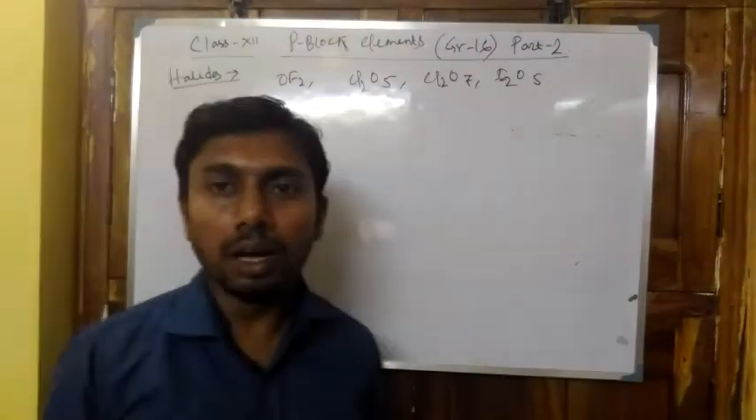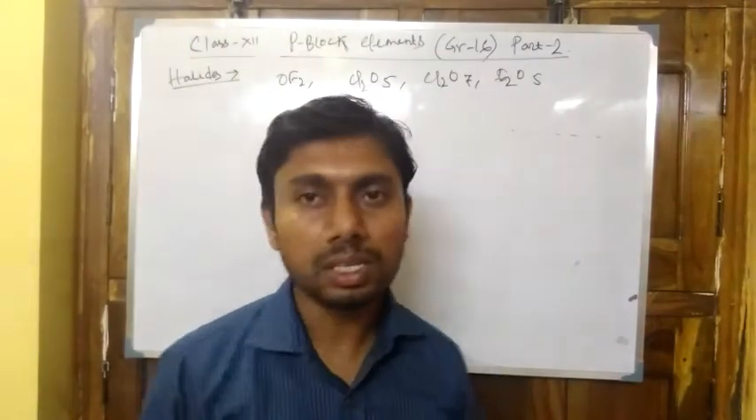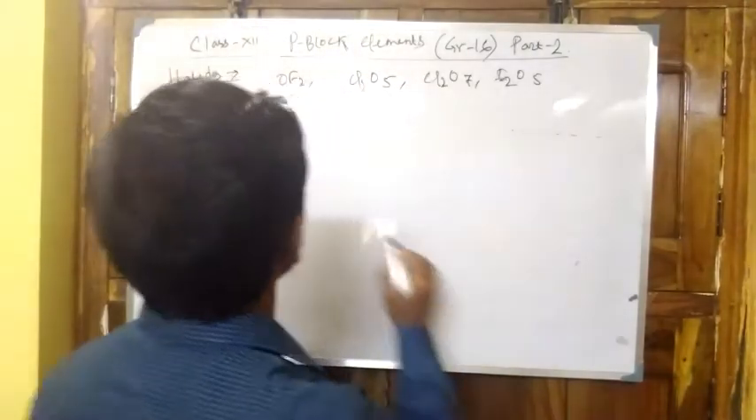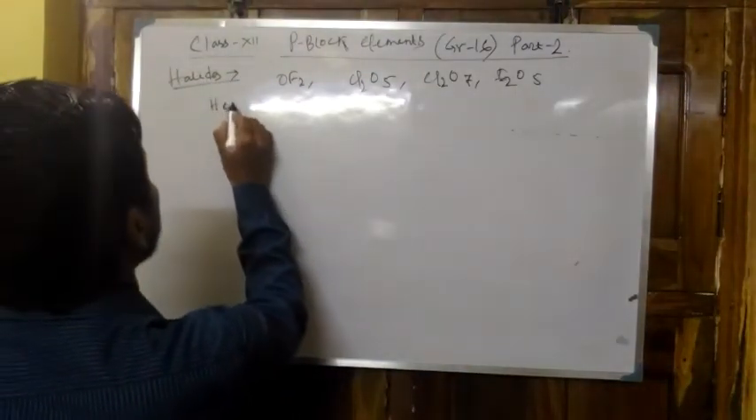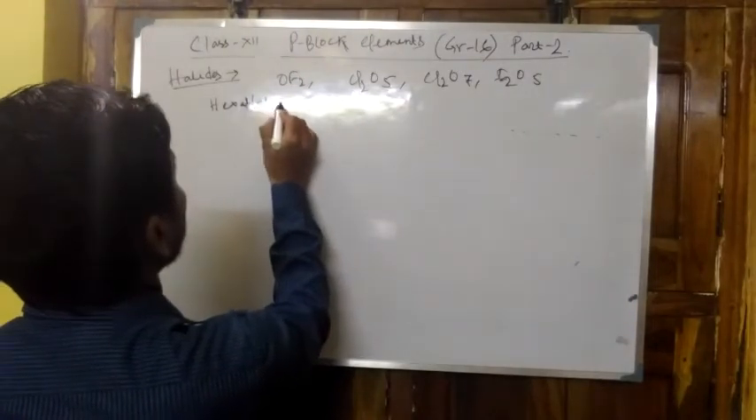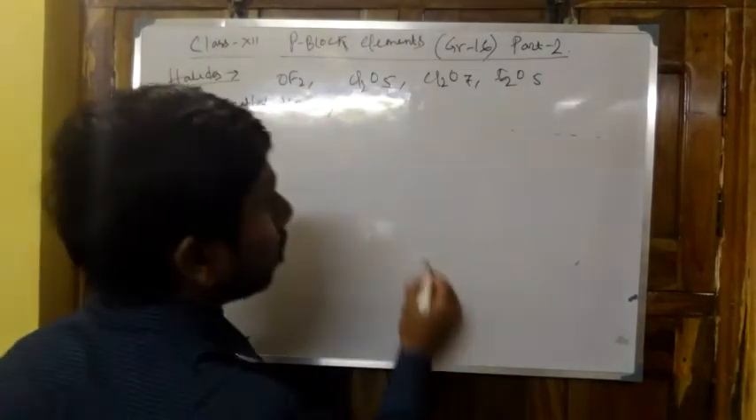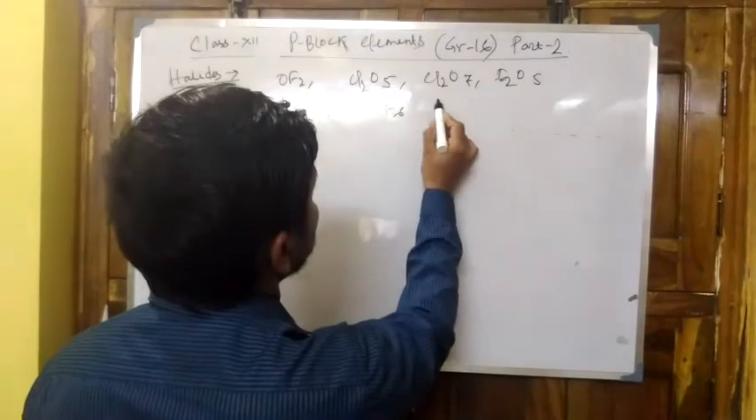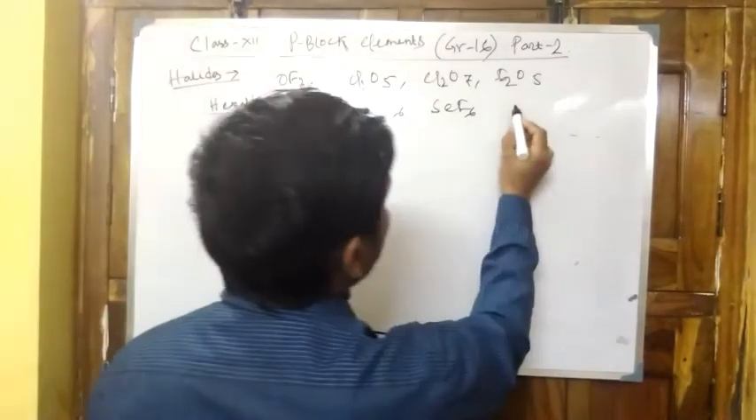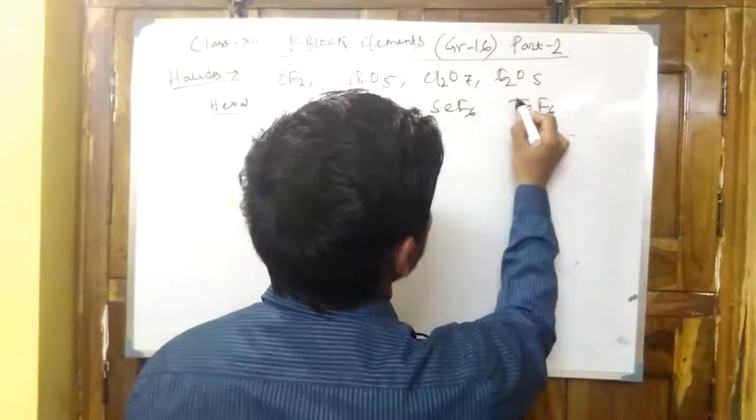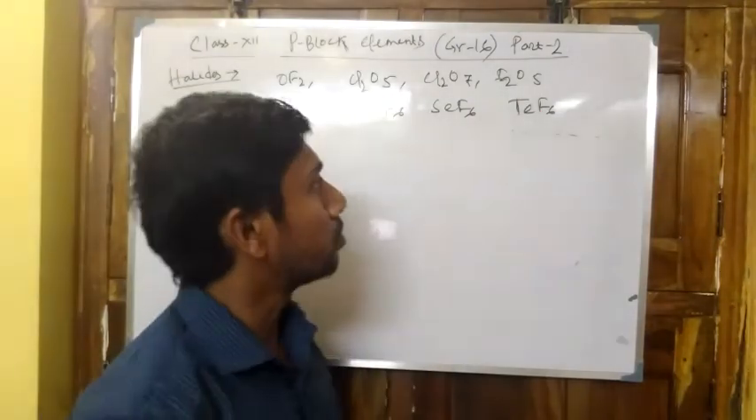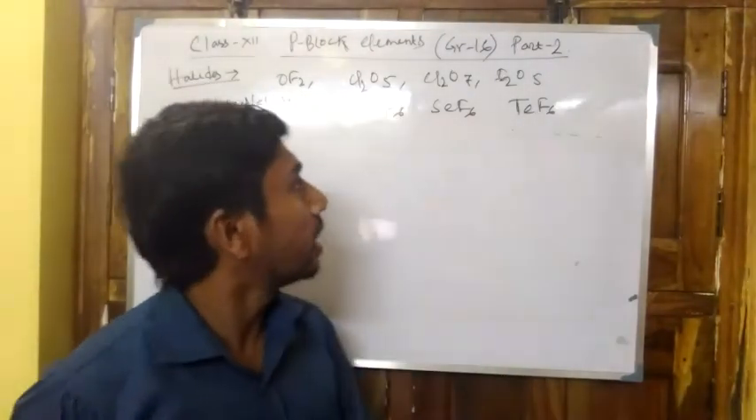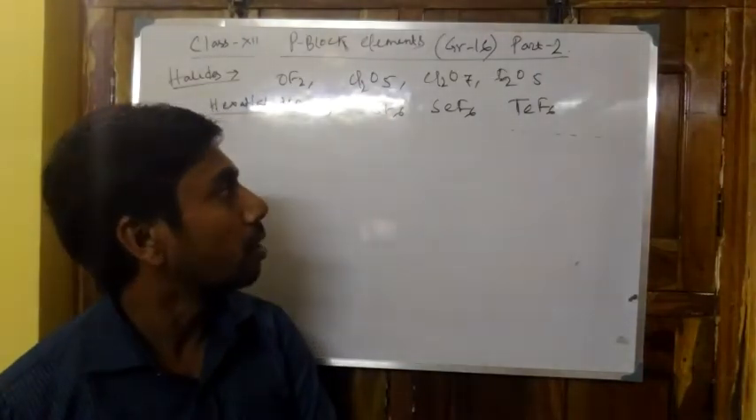Next, it is the halides of the rest of the elements. The rest of the elements are sulfur, selenium, tellurium. First of all, it is the hexahalides. Only fluorine can form hexahalides: SF6, selenium hexafluoride, and tellurium hexafluoride. As fluorine is the most electronegative and smallest in size, it can form the hexahalides. So only the hexahalides of sulfur, selenium, tellurium are stable.